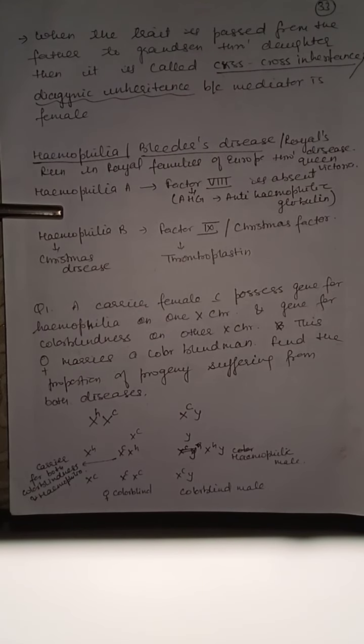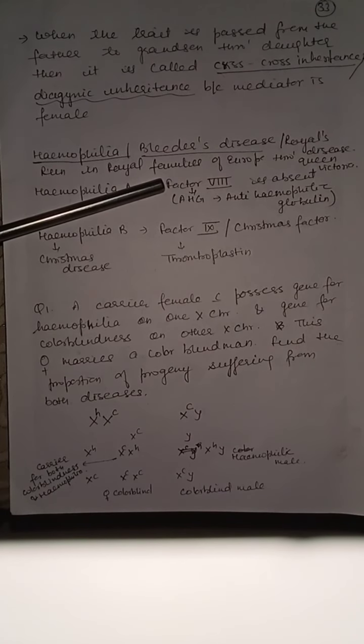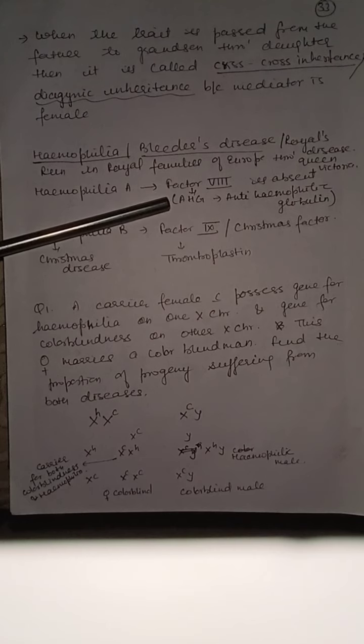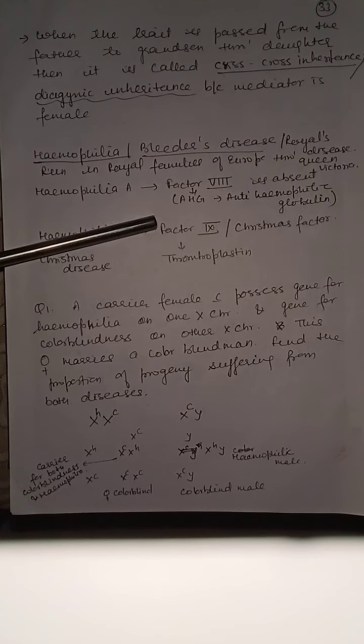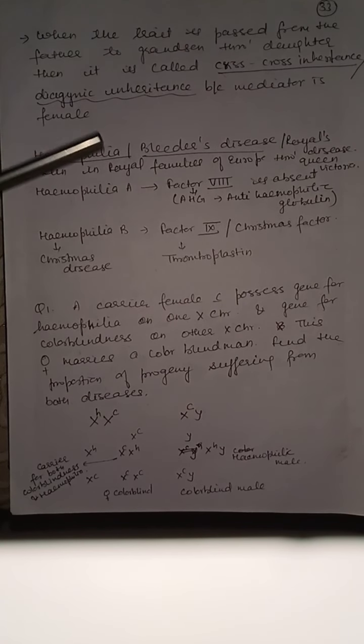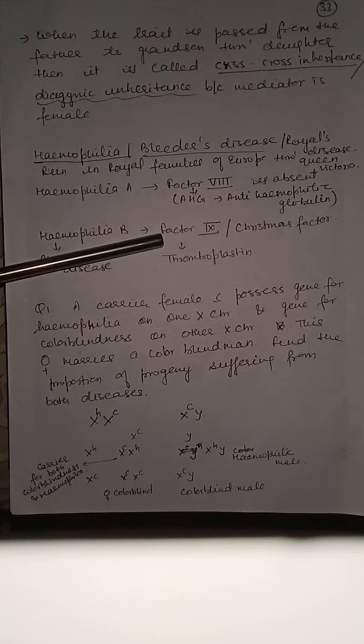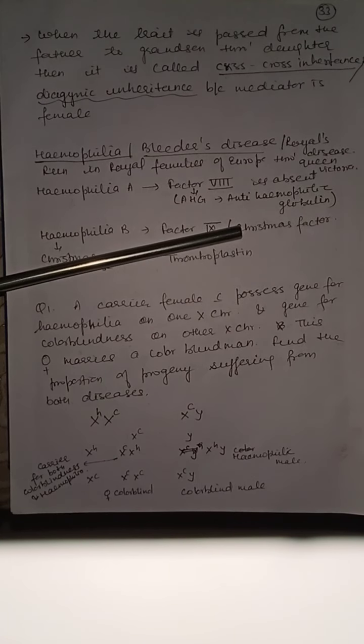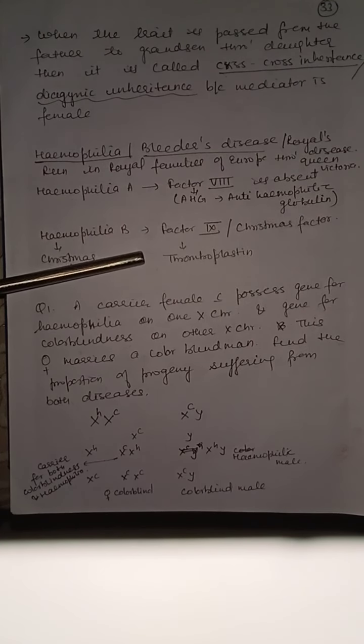Hemophilia is of two types, hemophilia A and B. In hemophilia A, factor 8 is absent. See, in blood clotting, children, many proteinaceous factors are required and they are numbered factor 1, 2, 3 like this. So in hemophilia A, factor 8 is absent. This factor 8 is also known as anti-hemophilic globulin. And in hemophilia B, factor 9 is deficient. It is also known as Christmas disease because factor 9 is also known as Christmas factor. It is also known as thromboplastin.